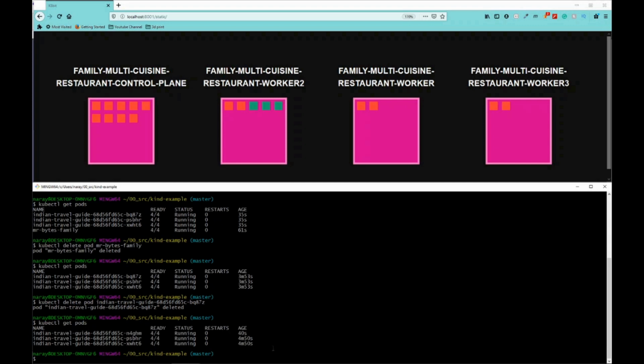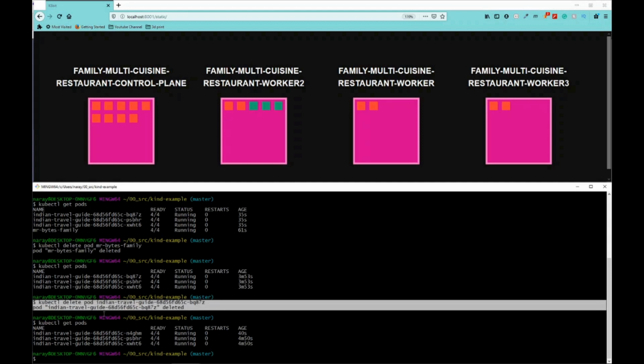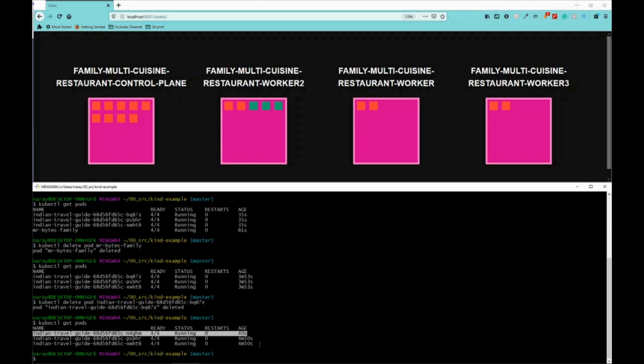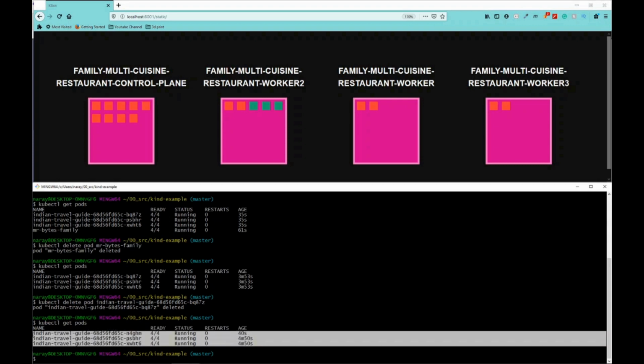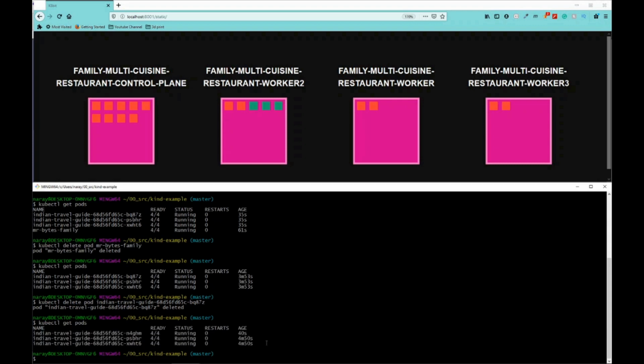Why did this get created? Because all we did was delete this pod, right? That's why the deployment helps. So the deployment keeps monitoring your pod automatically, and it knows that we initially requested 3 replicas, and now due to this deletion, the desired state that we specified in the specification is not met. The cluster is in 2 replicas, but you requested 3 replicas. Deployment knows about this, and it immediately creates a pod to meet that specification, right? So that's the advantage of deployment, and that's how you maintain the scalability of your pods and also the reliability, so that the pod is always available with the number of replicas that you wanted.